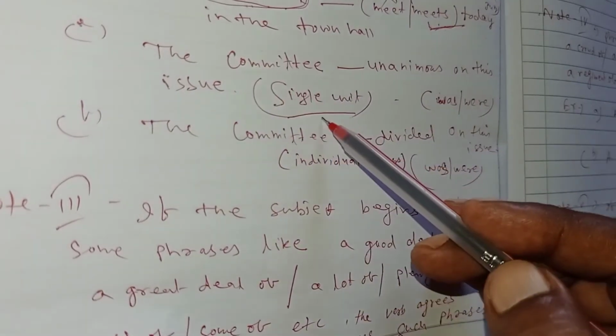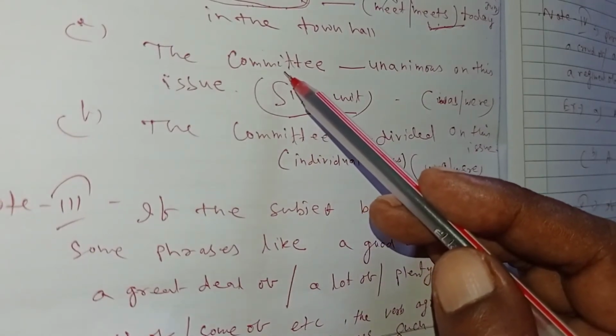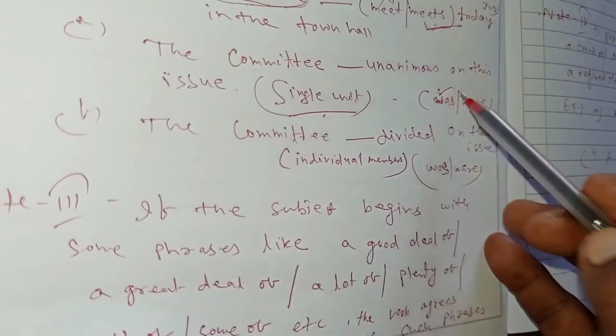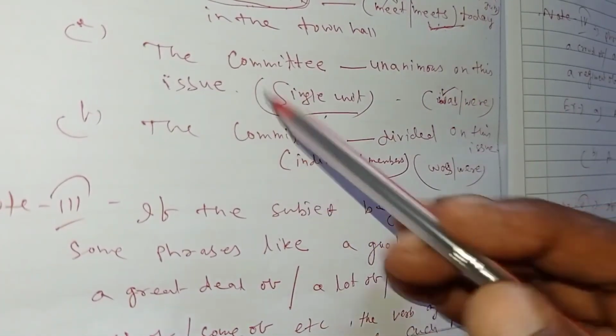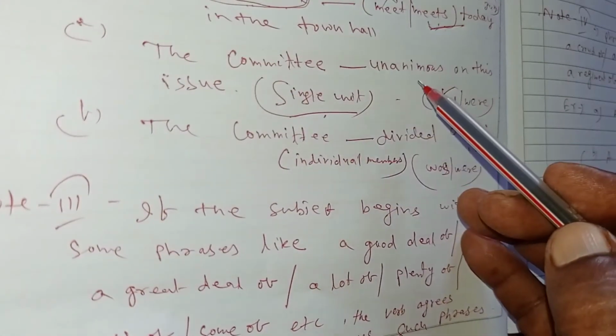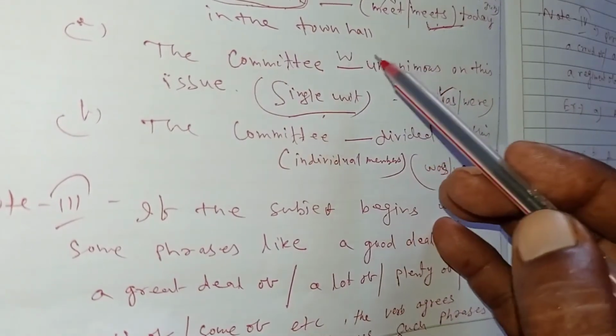It refers to a single unity, which is why it is a singular collective noun. So it must take a singular verb. That is "was." "The committee was unanimous on this issue." What is the correct answer? Was.